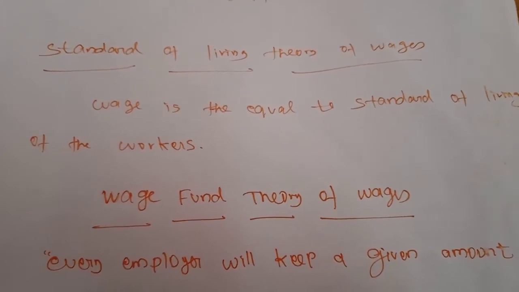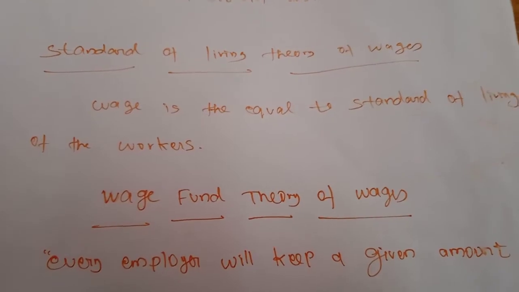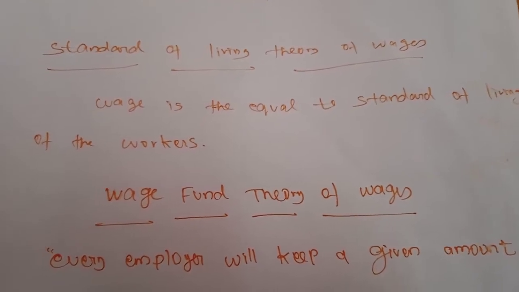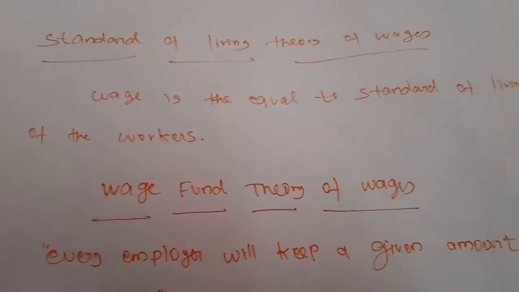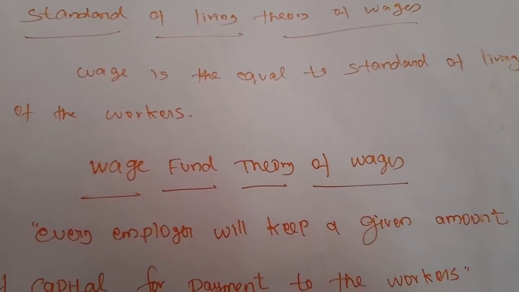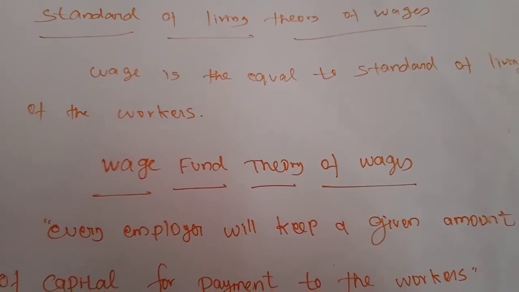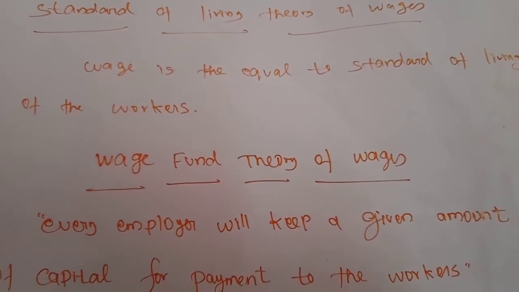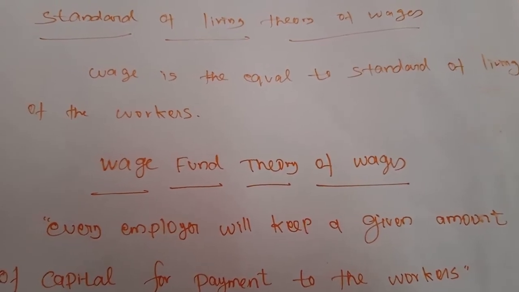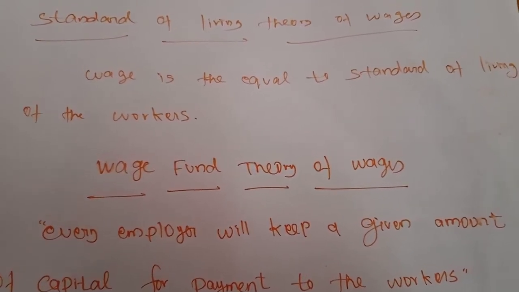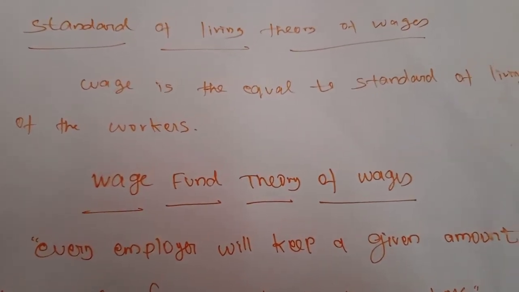But this theory told us that on the basis of their standard of living only, the wage rate will be determined. On the basis of the level at which the laborer lives, on the basis of their living standard only, the wage rate is going to be provided.